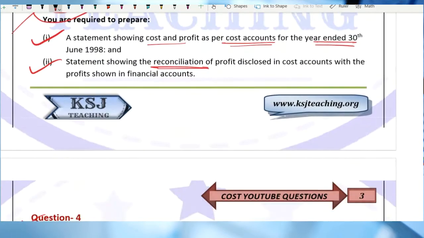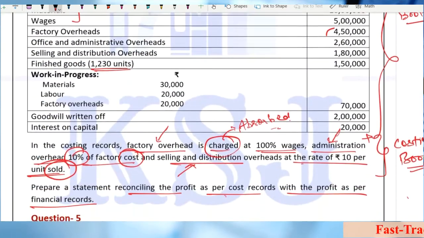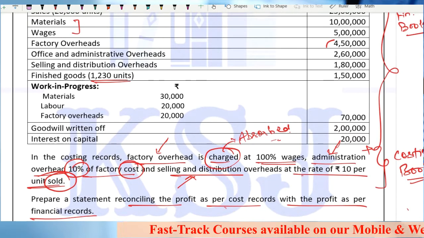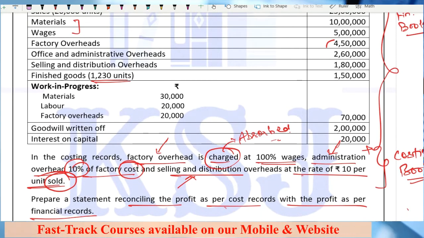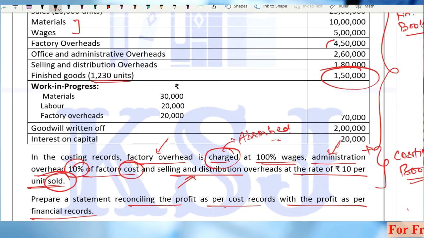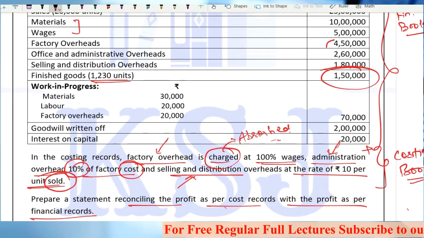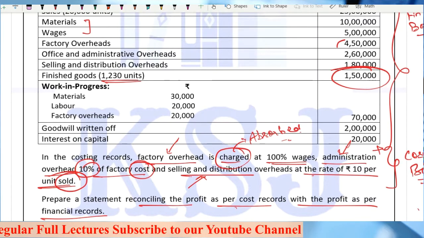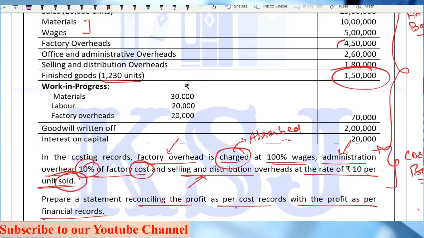But in question number 4, there is no such information given, and this is one point where maximum students will make the mistake, because they will take the closing stock of finished goods as 1,50,000, which is absolutely wrong. Until and unless the question specifically states that closing stock in the costing records is the same as in the financial records, you cannot take it as the same.